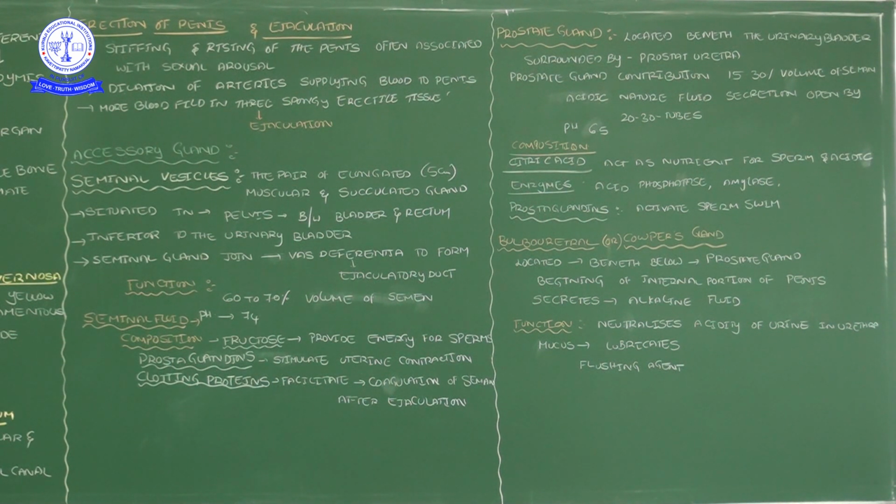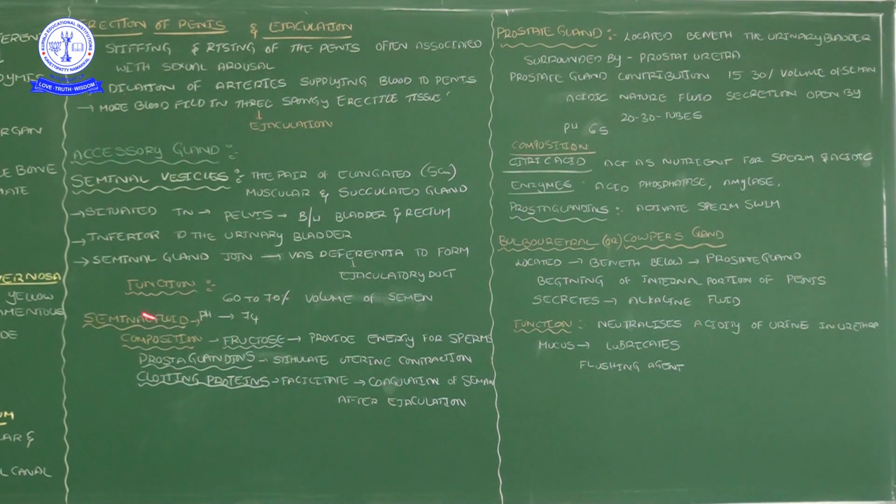The seminal vesicles secrete a fluid called seminal fluid. What is the use of the seminal fluid? If the total semen is 100%, 60 to 70% of its volume is secreted by the seminal vesicles. What does that seminal fluid contain?